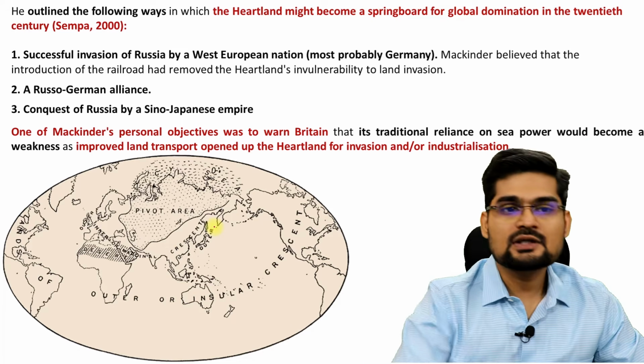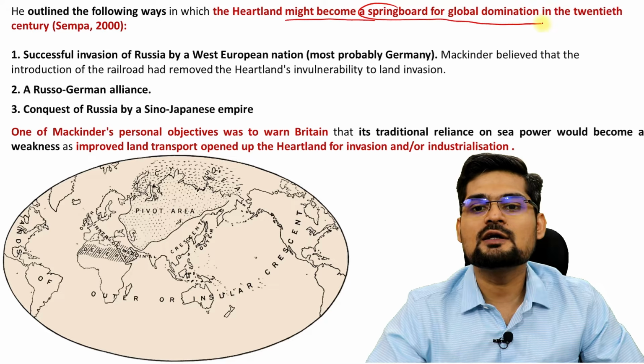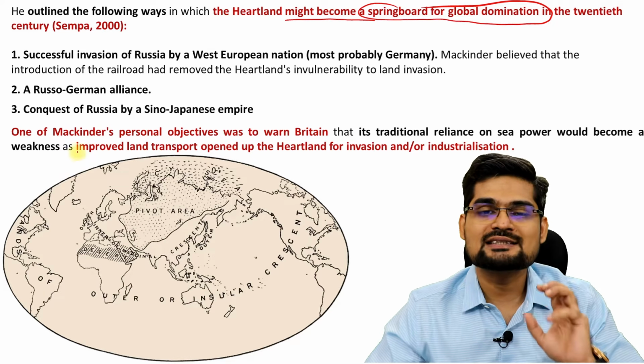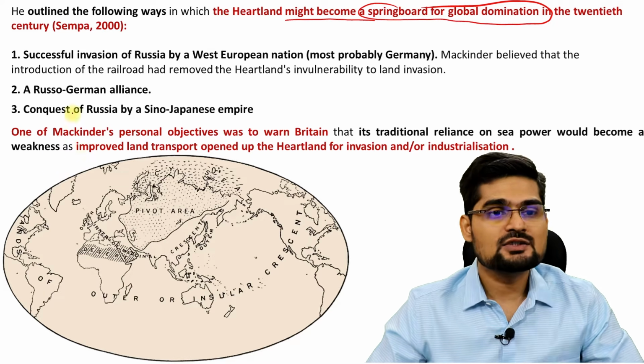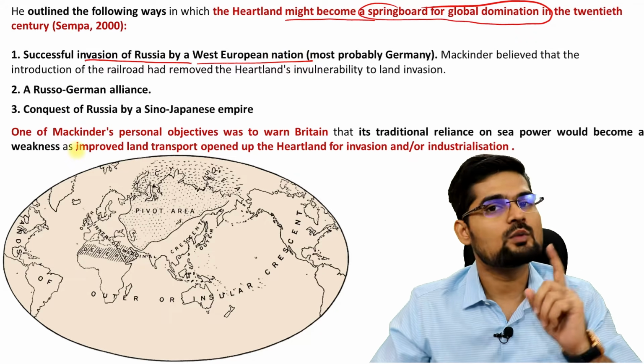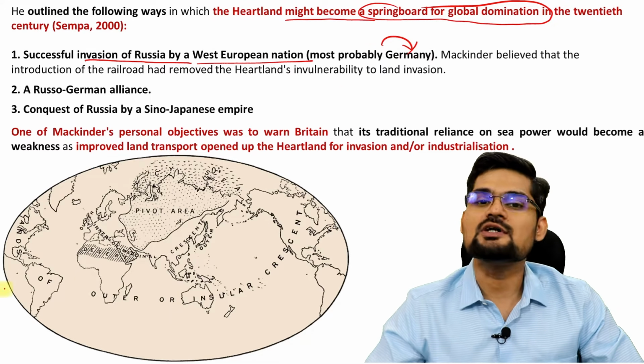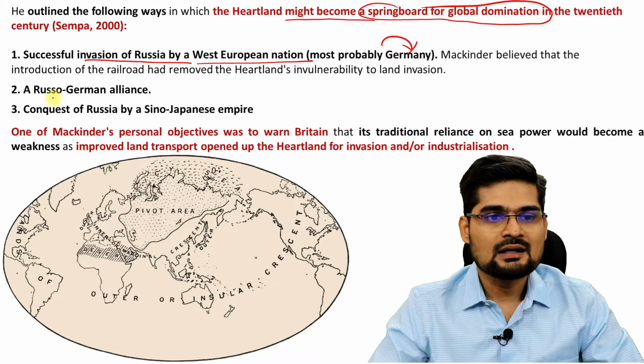In this outline, if you observe, the heartland might become a springboard for global domination in the 20th century was his idea. A successful invasion of Russia by a West European nation could be one potential factor which could lead to it. So who would do it? Probably Germany would do it, according to Mackinder.